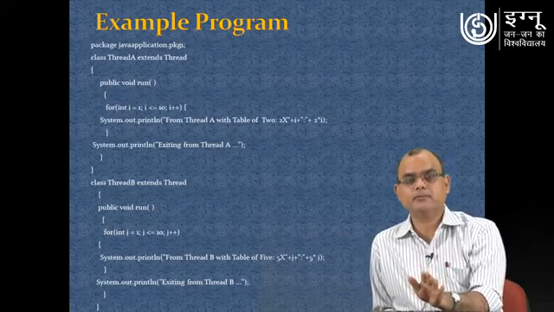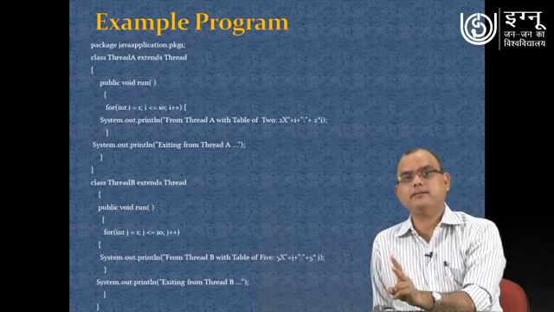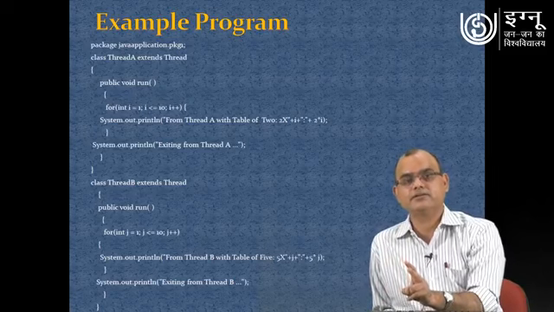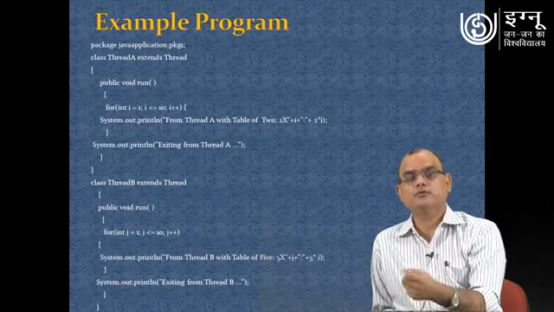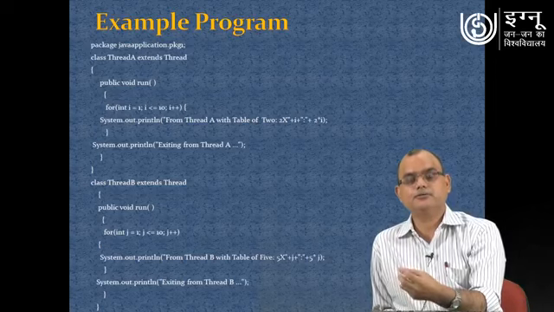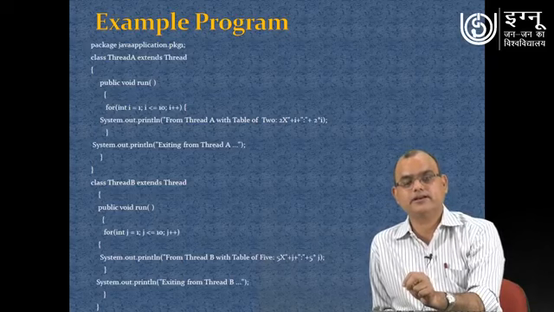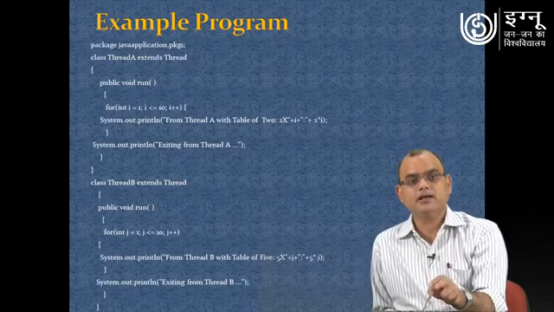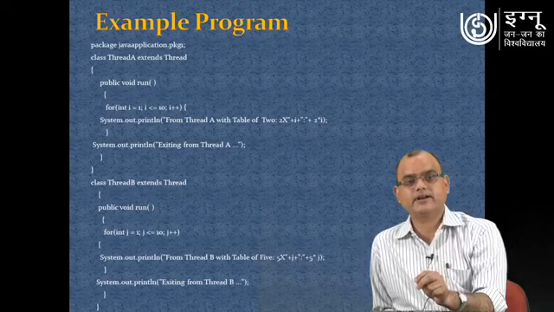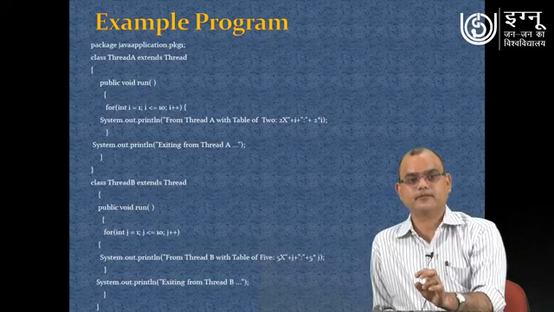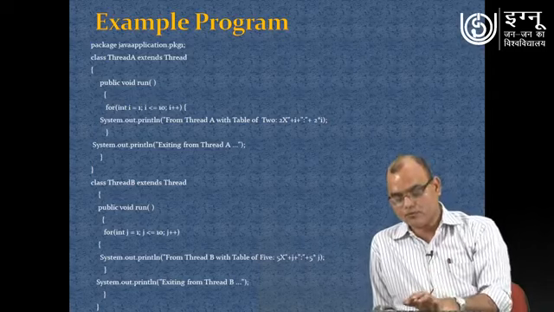Very simple program. My objective is to create two threads, and those two different threads are supposed to perform the activity. One thread will generate a table of 2, and similarly the second thread will generate a table of 5. Now let me move further.